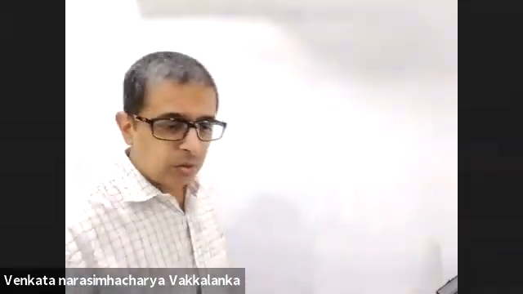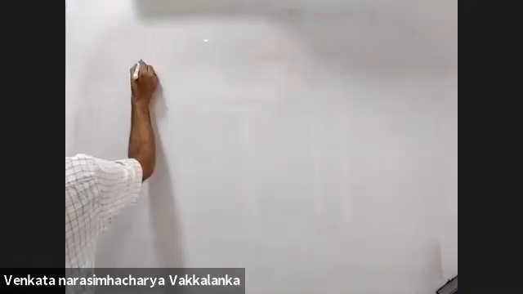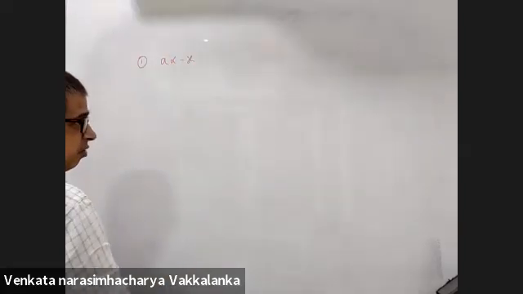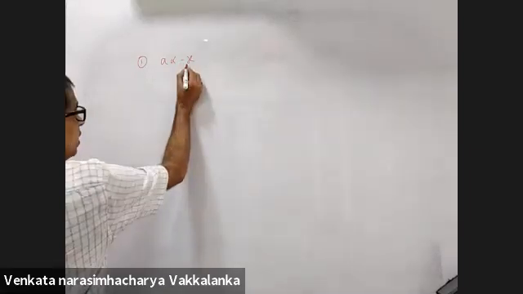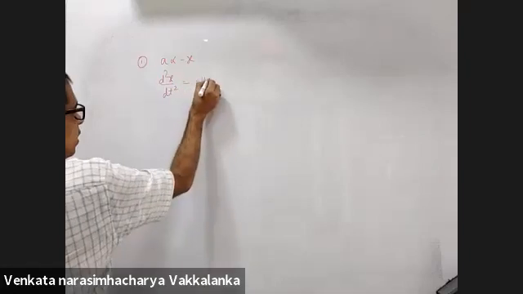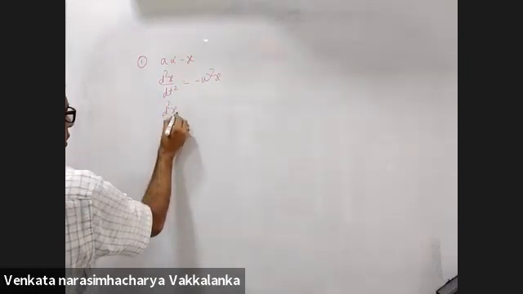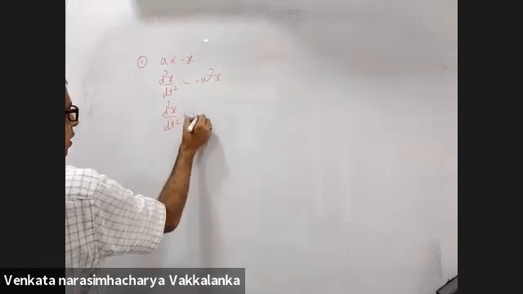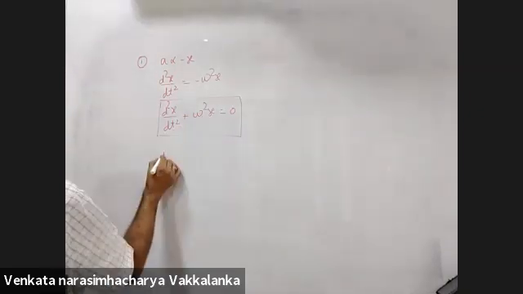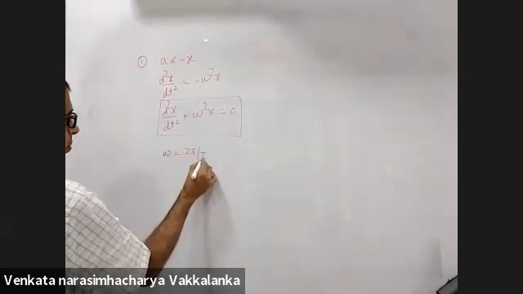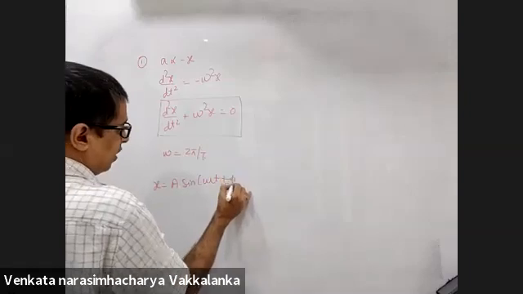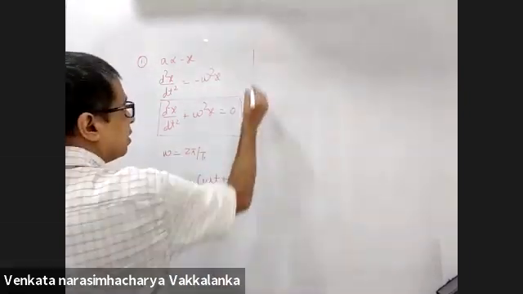Yes, sir. So just to summarize in 2 minutes what we have learned in SHM: acceleration is directly proportional to the negative of displacement. This is the prerequisite condition for SHM. d2x by dt square is minus omega square x. d2x by dt square plus omega square x is 0 is the general equation of SHM, where omega will be 2 pi by T, x is equal to A sin(omega t plus phi). This was the first point.